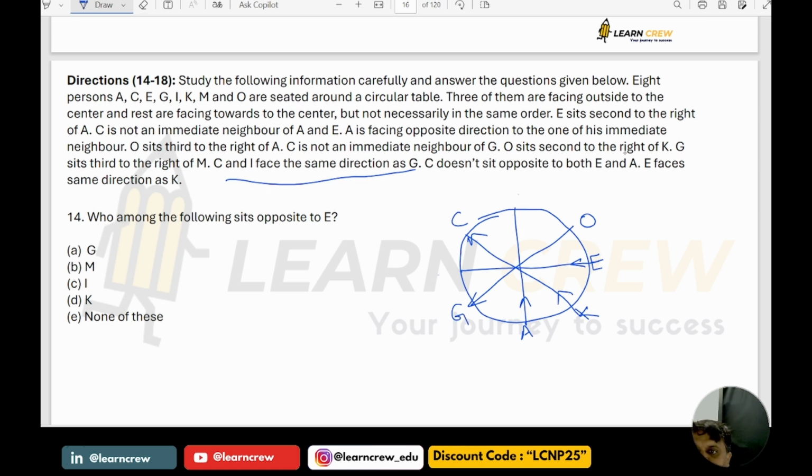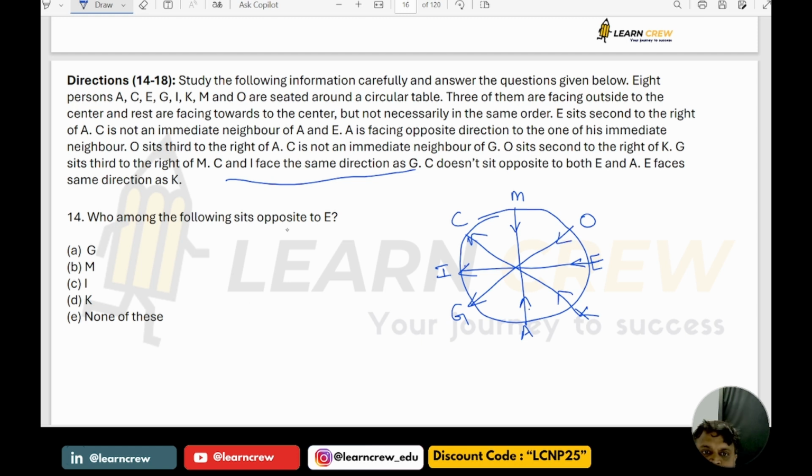Now O is second to the right of K. Satisfied. G is third to the right of M. G third to the right of M means you need to have M here, and M is facing inside. When M is facing inside, this will be his right. So first right, second right, third right is G, satisfied. Now where we have I, this is going to be I. C, G, I are facing outside. The remaining are facing inside only, because 5 members are inside.